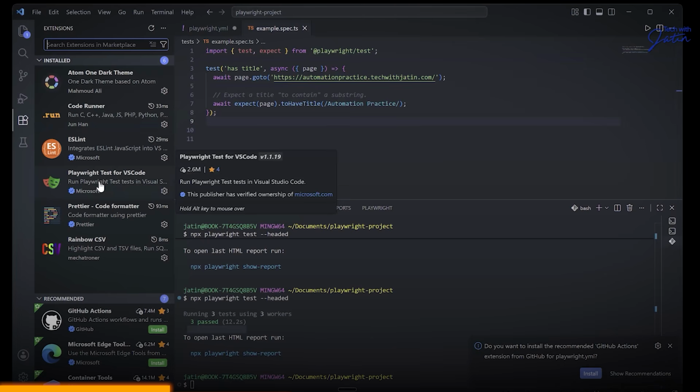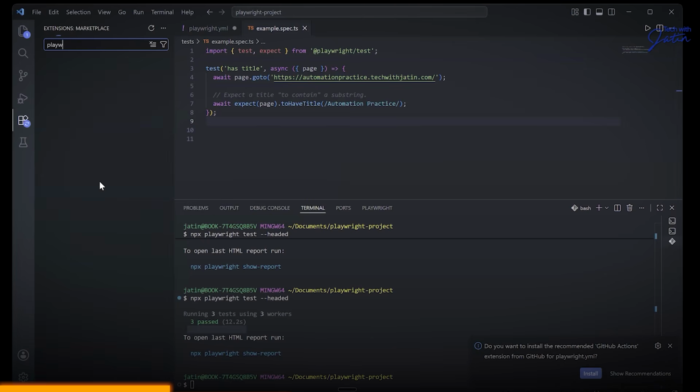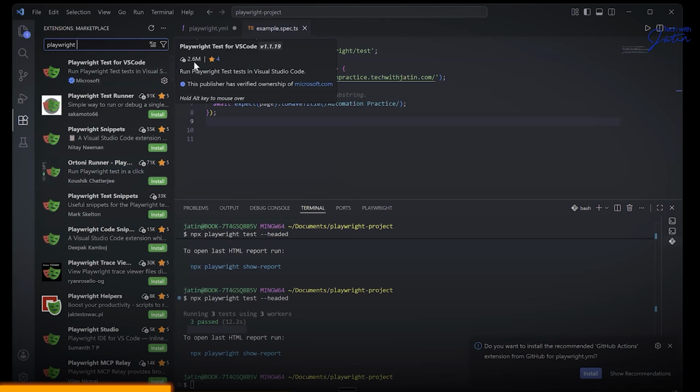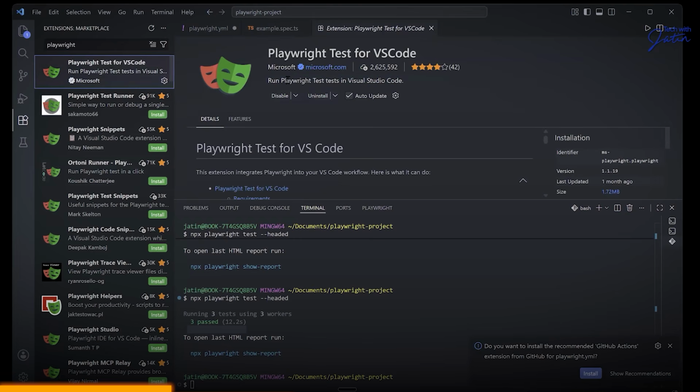You can search for it. Technically, I have it, so I hope it shows me the suggestion. Yeah, Playwright Test for VS Code. Just look at the downloads. It has something like 2.6 million downloads. This is the one. You just need to install this particular extension. I have installed it. So just make sure you install it and you automatically get this icon popping up over here.